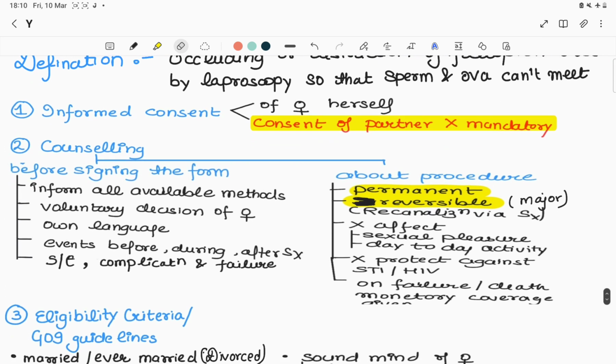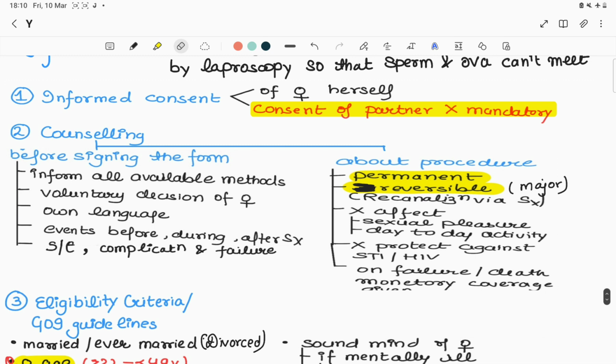Number two is counseling. We have to counsel the patient before signing the form. Number one, we have to inform her about all the temporary and the available permanent methods, and it must be the voluntary decision of the female, in her own language. She must be told about the events which will happen before, during and after the surgery, then side effects, complications and failure of surgery.